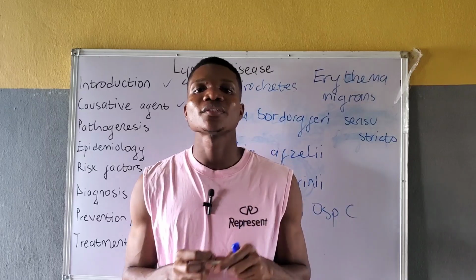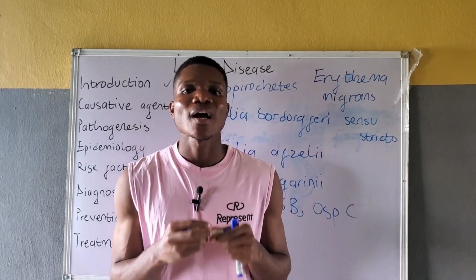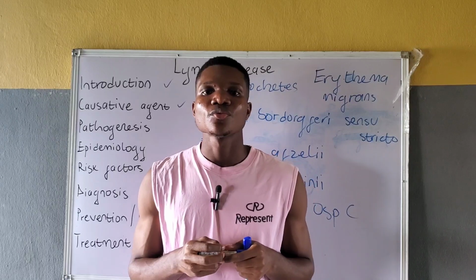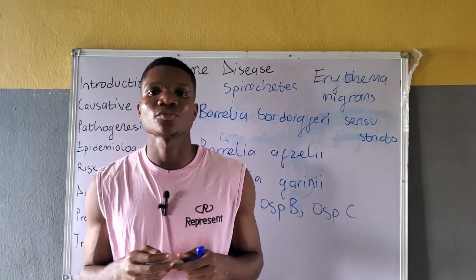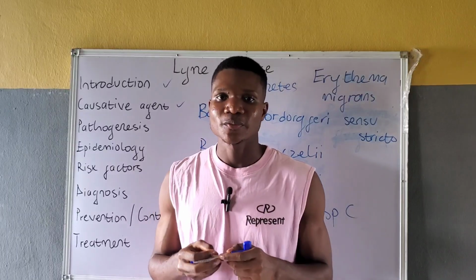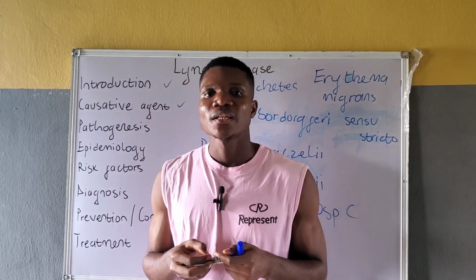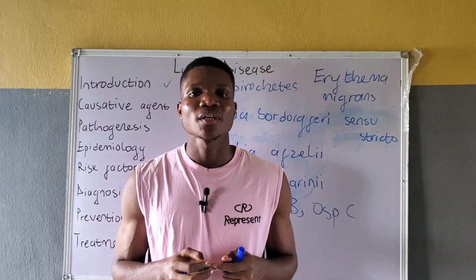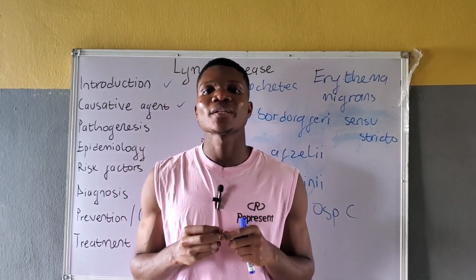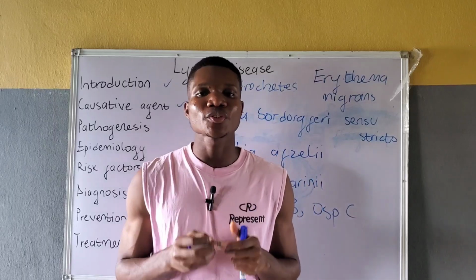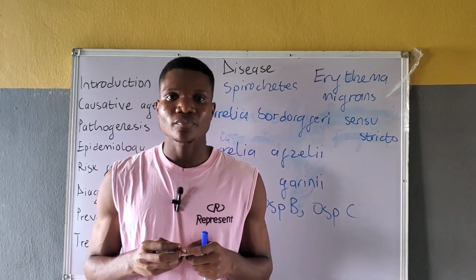The adaptive immune system also responds by producing antibodies against the Borrelia antigens. But these mechanisms do not completely eradicate the pathogen. This is majorly due to suppression of complement activation and alteration of surface antigens by the Borrelia species.